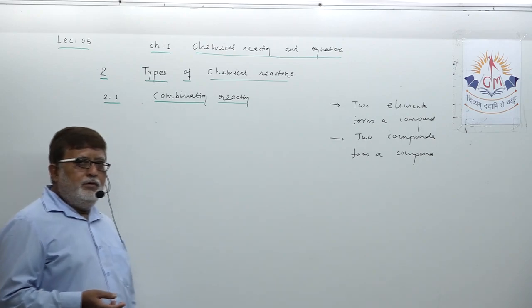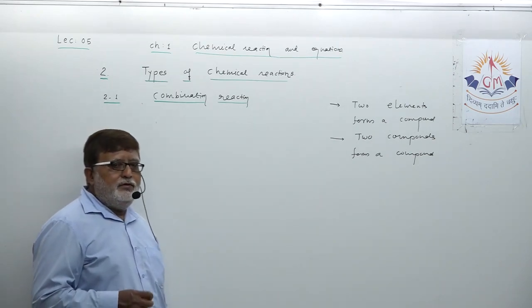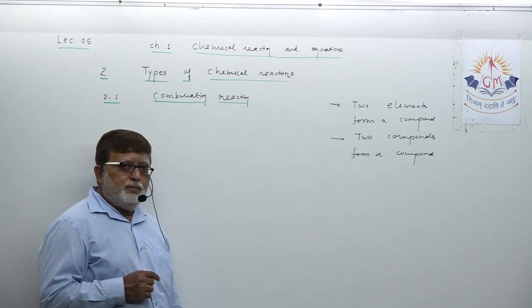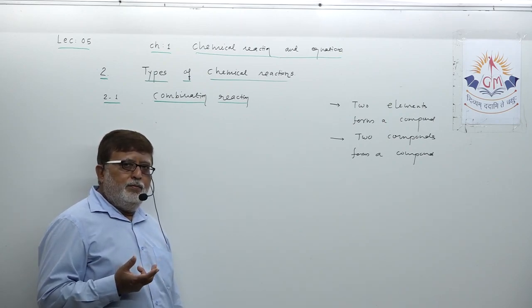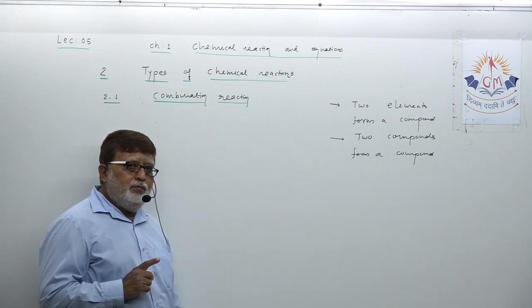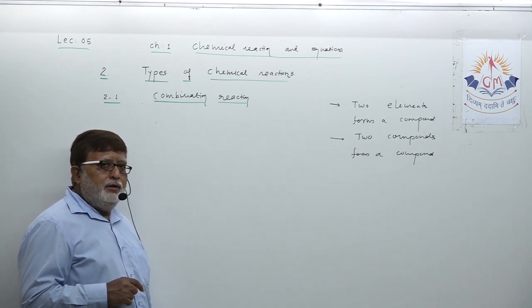So it is known as combination reaction. So when two or more substances, elements or compounds combine with each other and form a new product, that is known as combination reaction.